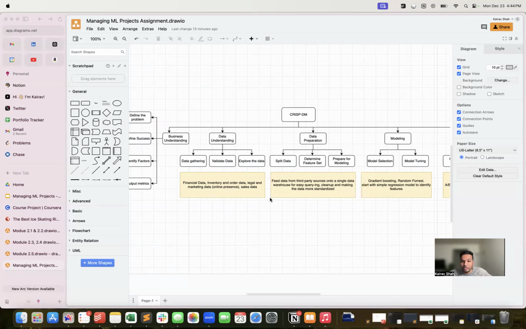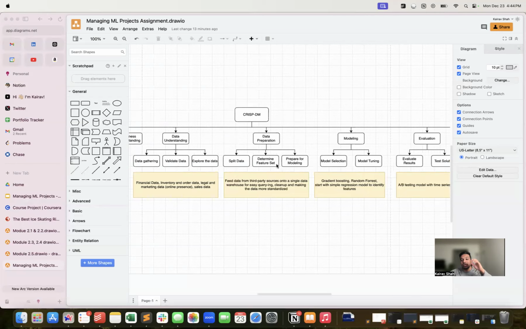That's where data preparation comes into place, and feature selection comes into place. We want to have all the data fed in from third party sources. Third party sources can be Rutter, which provides us order data. There are companies like Plaid, which provides us banking data of the business. There are companies like Oculus, which provides the bank statements of the business. These are all data from third party sources, and we can plug them into one single data warehouse.